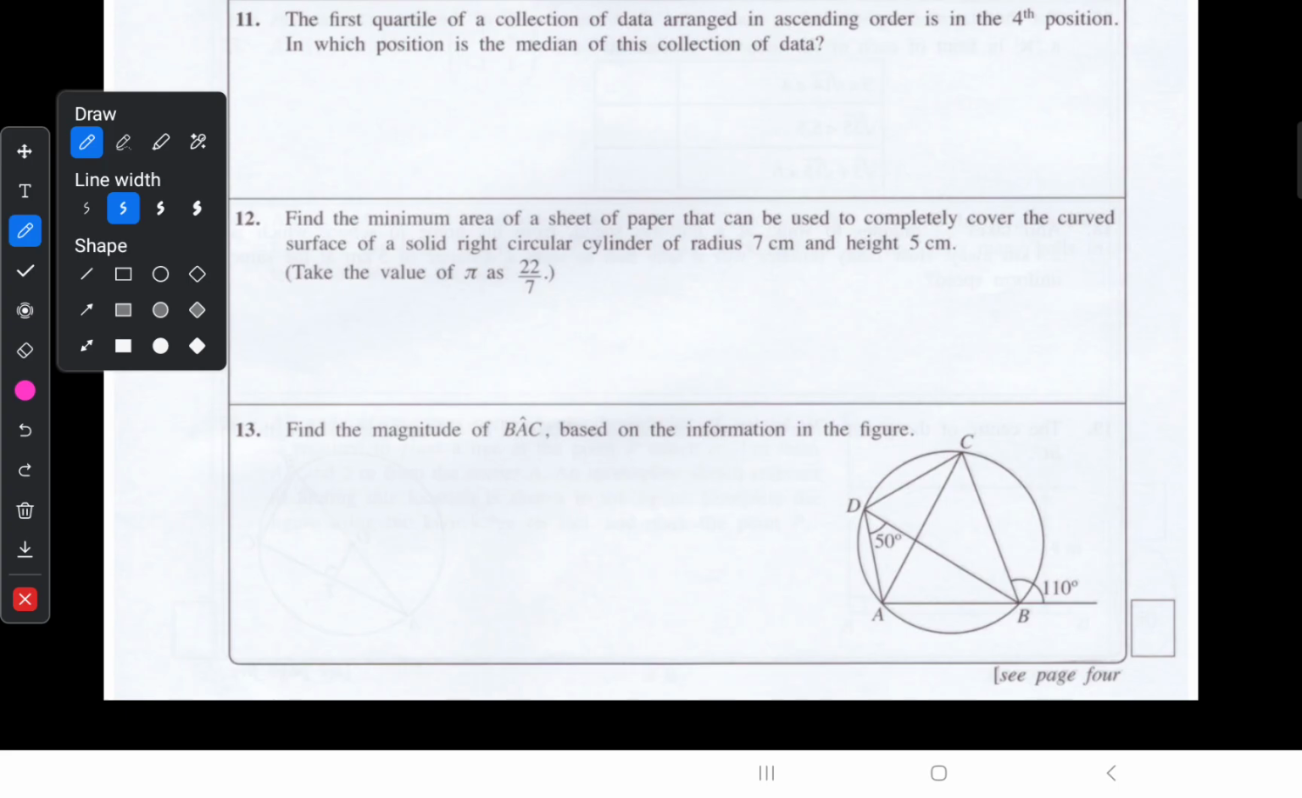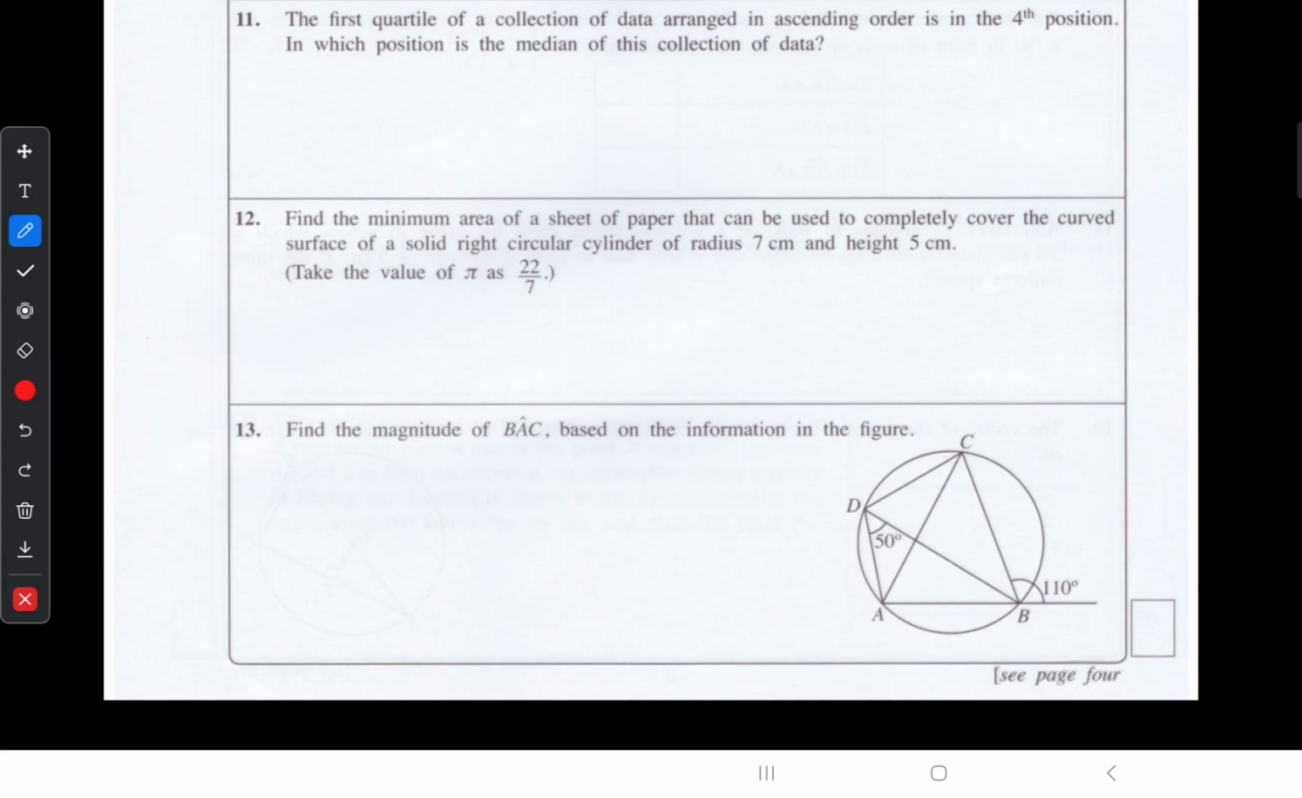Let's see the 11th question. Find the first quartile of a collection of data arranged in ascending order, which is placed at the fourth position. In which position is the median of the collection of data? If you know the formula, we can substitute to find it. To find Q1, the formula is 1 upon 4 into n plus 1. This is the formula to find the first quartile.